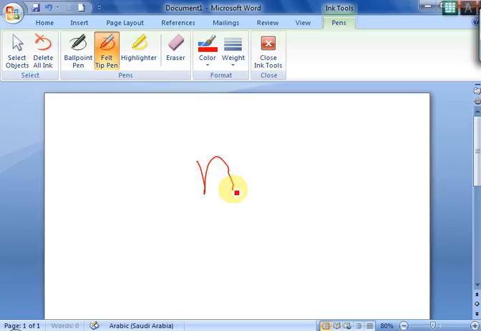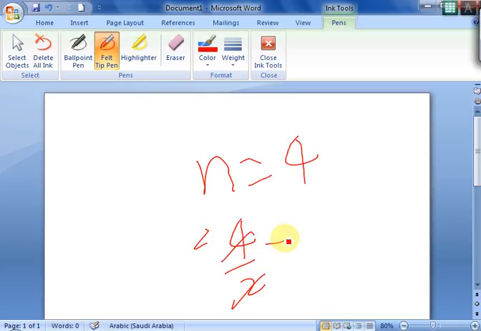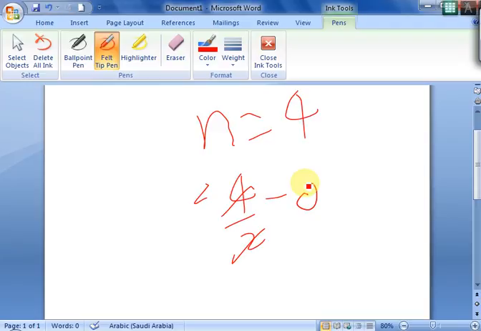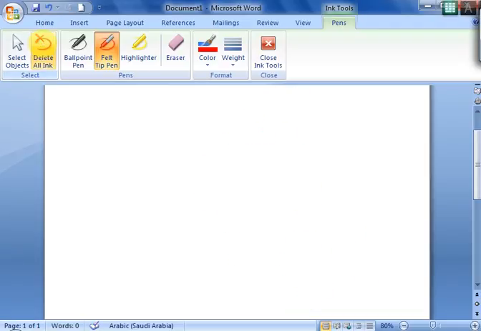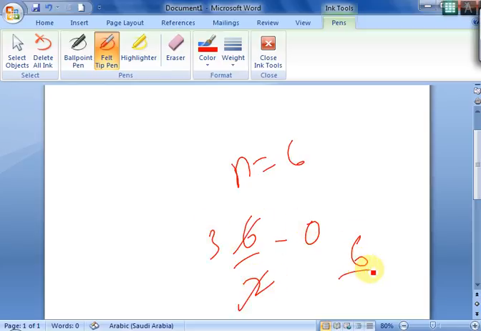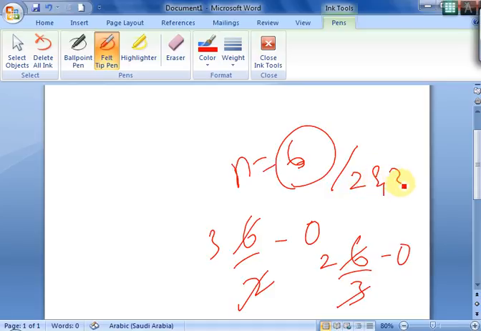So let us take another number, n is equal to 4. Now 4 divided by 2 goes 2 times remaining 0. So it is divisible by 2. But what about 3? It goes 1 time remaining 1. So it is not the number. Let us take another number, let's say n is equal to 6. 6 divided by 2 goes 3 times remaining 0. 6 divided by 3 goes 2 times remaining 0. So 6 is a number which is divisible by 2 and 3.